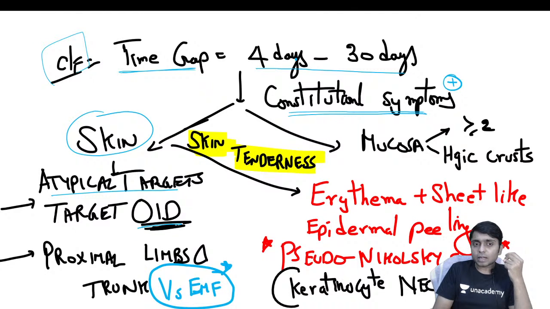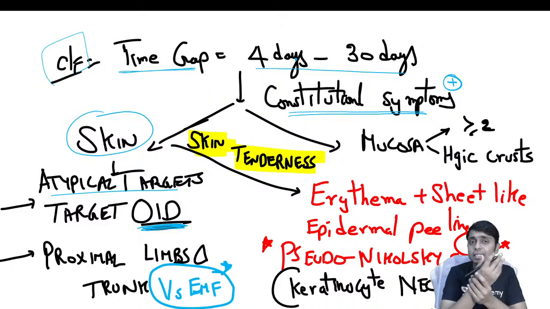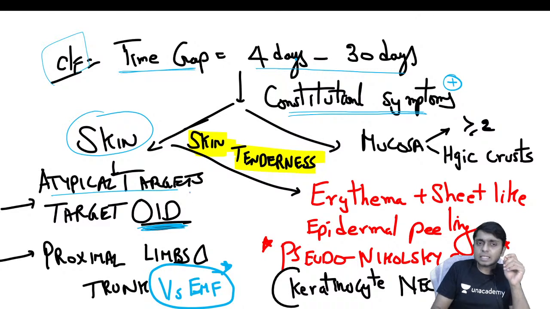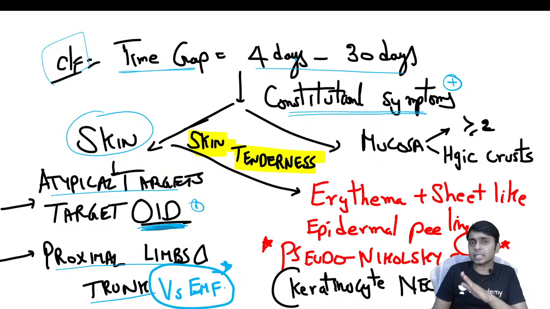That is the reason why they are called targetoid lesions. In erythema multiforme the target lesions are predominantly over the distal extremities, whereas in SJS and TEN the targetoid lesions are predominantly seen in the proximal limbs and also over the trunk. So these are a few differences between erythema multiforme and SJS and TEN lesions.